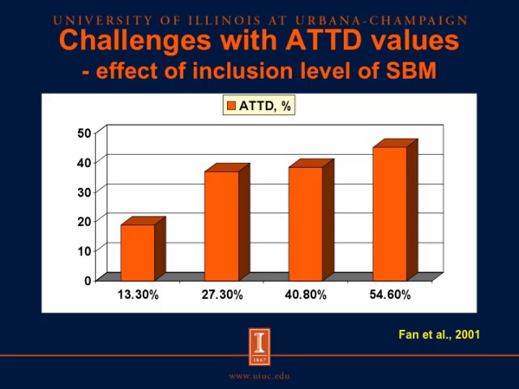But as the inclusion of soybean meal increased, that value increased to more than 40%. So the problem here is we have one feed ingredient, in this case soybean meal, but we have 4 different digestibility values for phosphorus. So based on this, it is not possible to decide which value is the correct one to use in diet formulation.